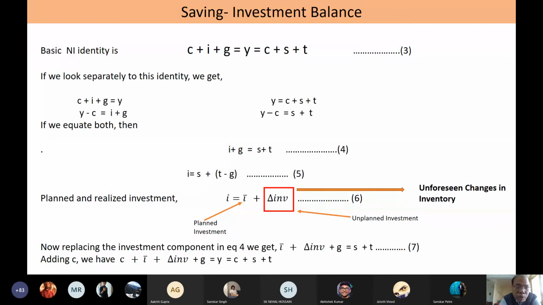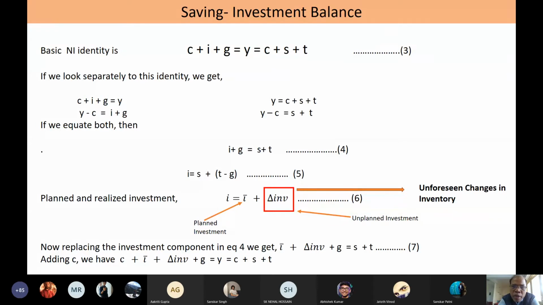So this is planned investment. Within this planned investment, there could be some planned inventory investment as well. That means out of these 5 lakh cars, the company plans to keep, suppose, 20,000 cars in the stores, in the warehouse, to meet unforeseen contingencies. This is something planned.